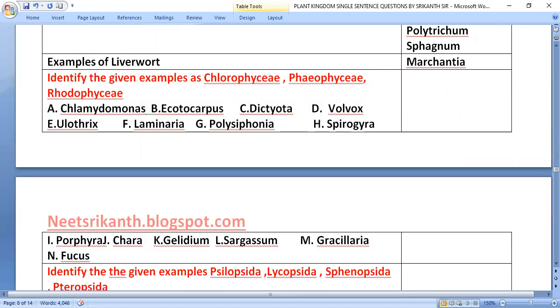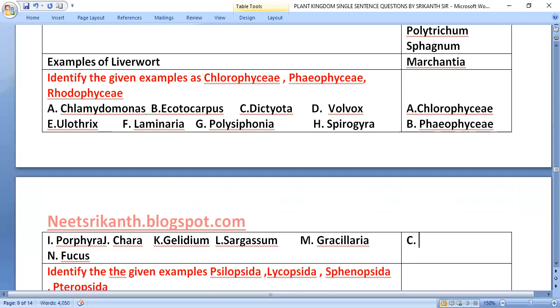Identify the given examples as Chlorophyceae, Phaeophyceae, Rhodophyceae. Chlamydomonas belongs to Chlorophyceae. Ectocarpus, Phaeophyceae.